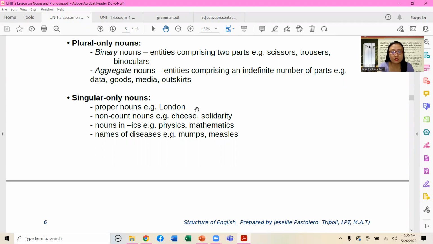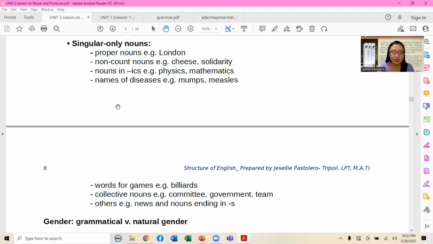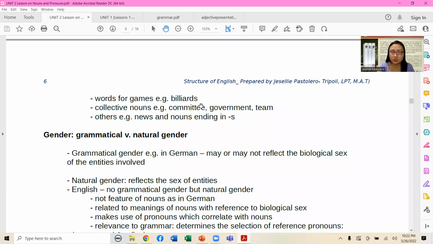Singular only nouns, such as proper nouns, for example, London. Noncount nouns, example, cheese and solidarity. Nouns in ics, such as the subjects mathematics and physics. And of course, nouns of diseases, such as mumps and measles. So they are always considered as singular nouns. Words for games such as billiards, collective nouns, example committee, government, and team. And others, example given, use and nouns ending in s.